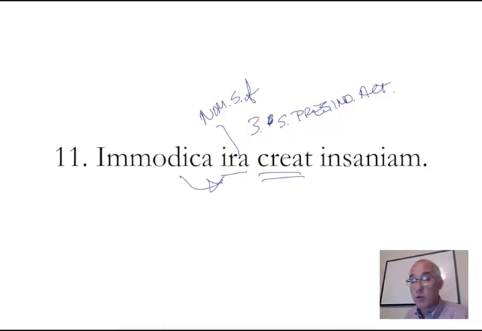And what kind of ira? Immarica ira. And it creates what? Insaniam, accusative, singular, feminine. So, anger. Immeasurable anger creates madness or insanity. Immeasurable anger creates madness.